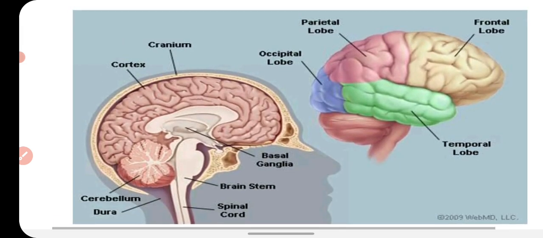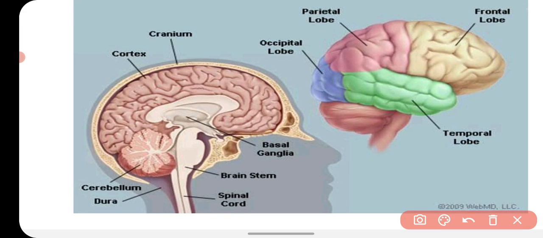So here you can see that this is the medulla oblongata, and medulla oblongata is a very important part of your brain, and it proceeds further to make the spinal cord. Okay, and it is made up of white matter, means with the help of the axons of neurons.